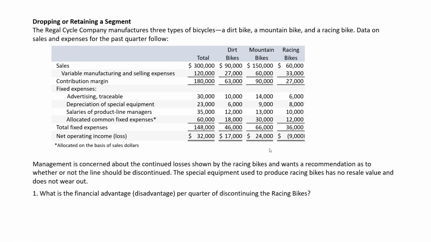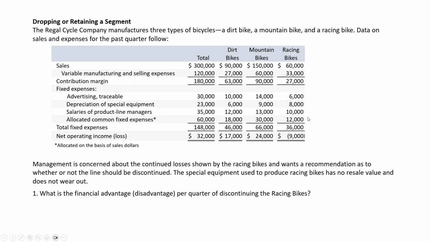Prepared according to our financial accounting rules, we have all our sales and costs allocated amongst those three different product lines. And it's obvious why they note here that management is concerned, because racing bikes appears to have a loss. However, our assumption is that if we get rid of racing bikes, not only will the sales disappear, which is a bad thing, but we'll save on all of those costs, which to this point far surpass our sales of $60,000 and would end up saving us money in the long run.